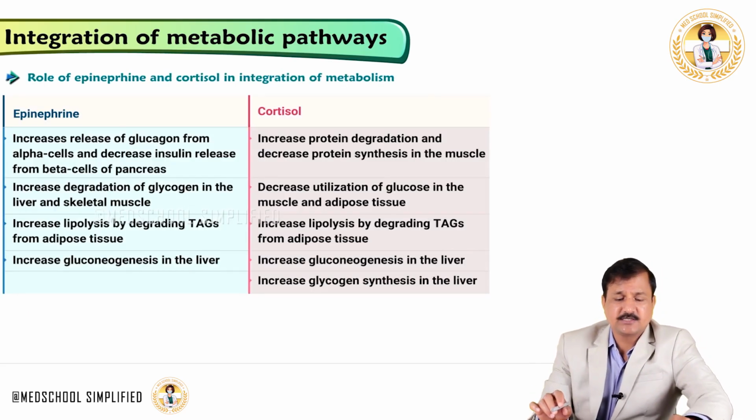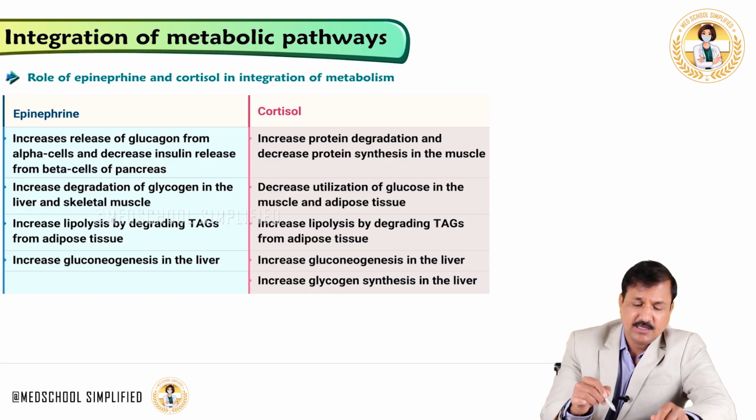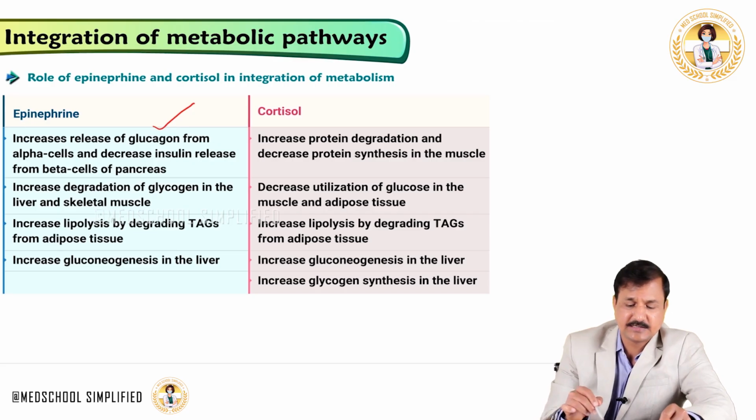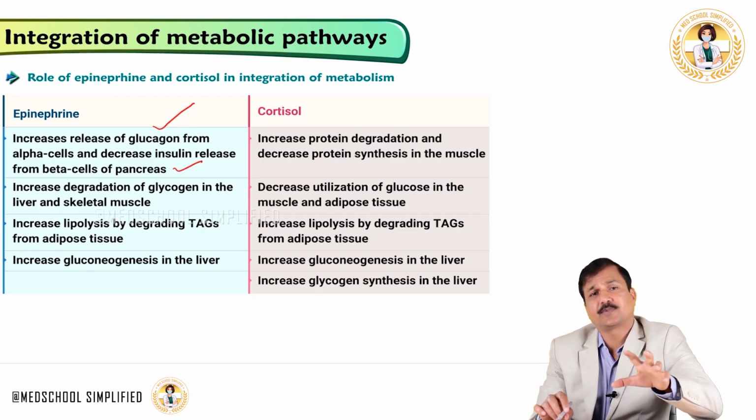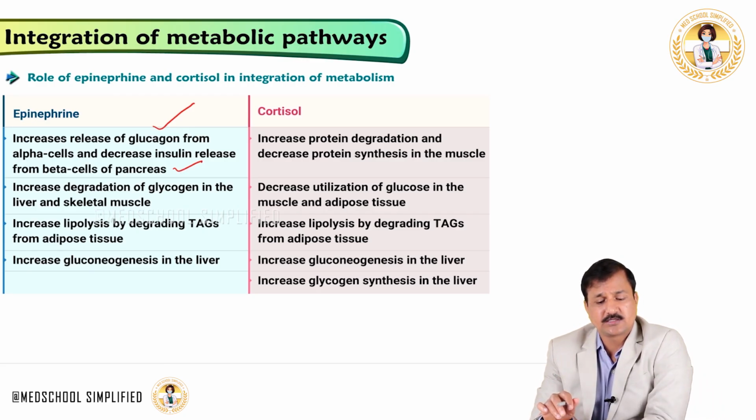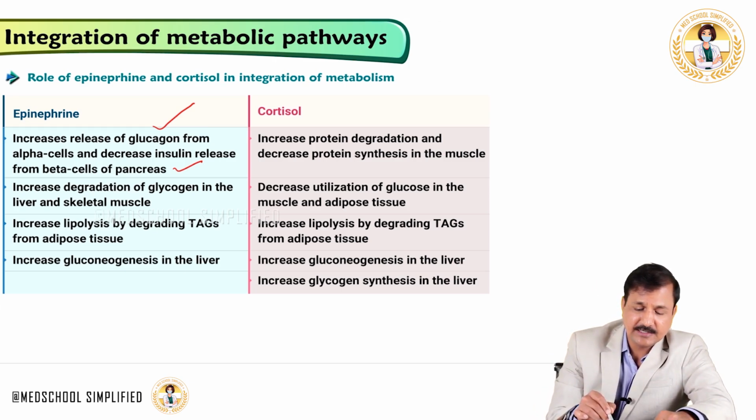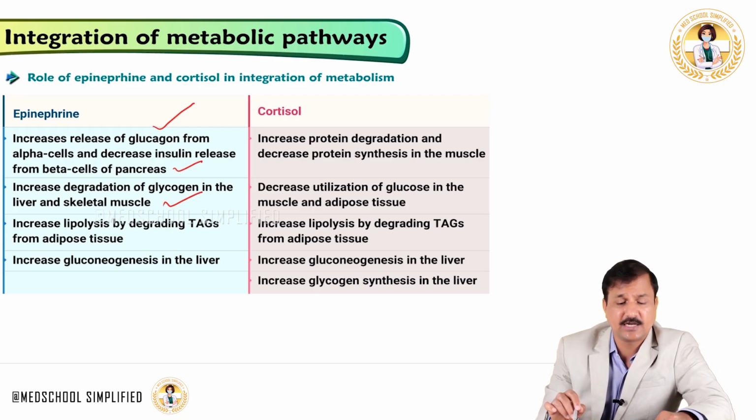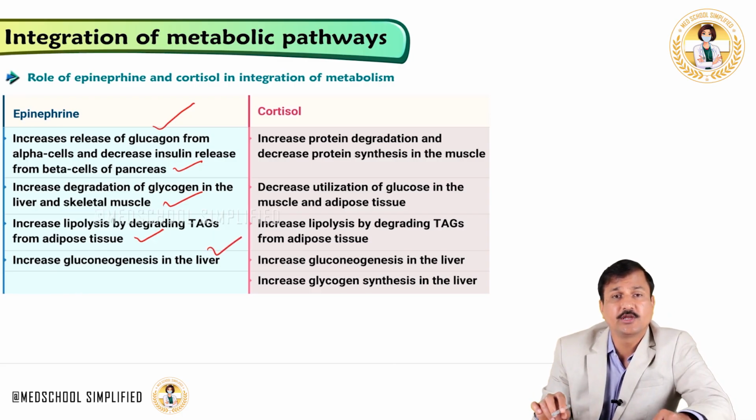Okay, so now let's look at the role of epinephrine and cortisol in the integration of metabolic pathways. Let's look at epinephrine first. Epinephrine increases release of glucagon from the alpha cells of the pancreas, and it decreases the release of insulin from the beta cells of the pancreas. So overall, the presence of epinephrine during starvation and fasting leads to an elevated glucagon level. It increases degradation of glycogen in the liver and skeletal muscle. It increases lipolysis by degrading triacylglycerol from the adipose tissue, and it also increases gluconeogenesis.